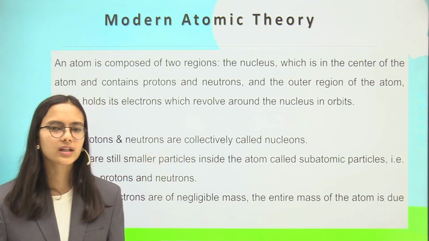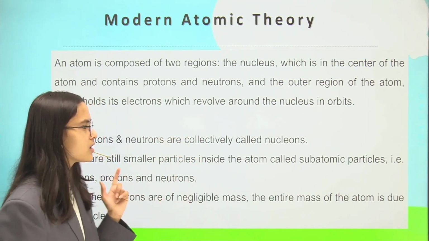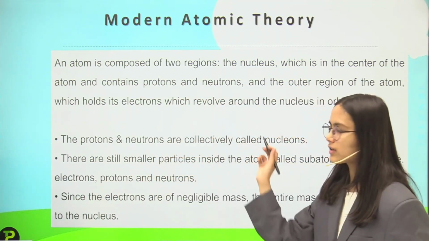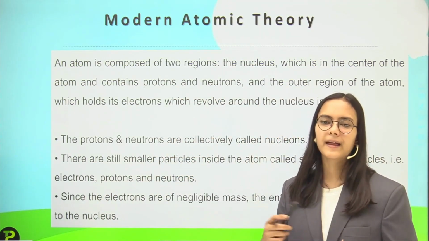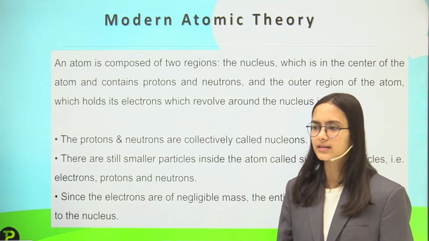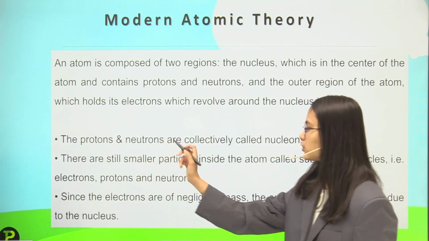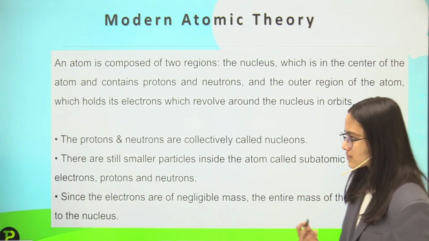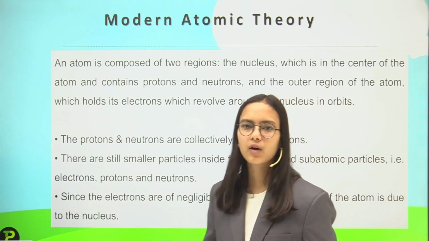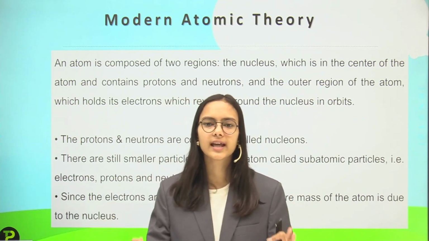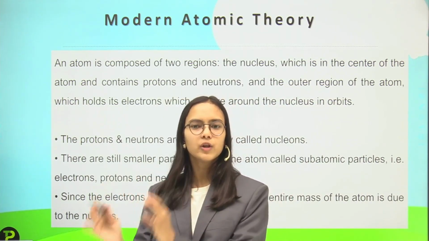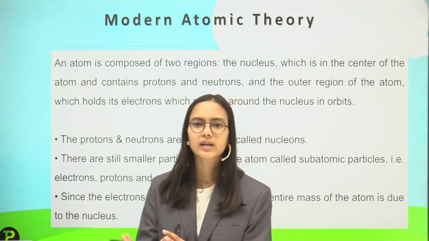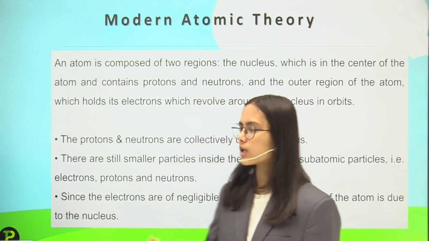And then the outer region, that is the electrons, and the electrons revolve around the nucleus, and they combinedly form the atom. The protons and neutrons are collectively called nucleons. Why? Because they are part of the nucleus. The protons and the neutrons are the part of the nucleus, so they are called nucleons.